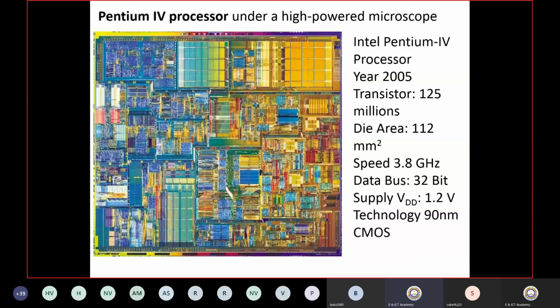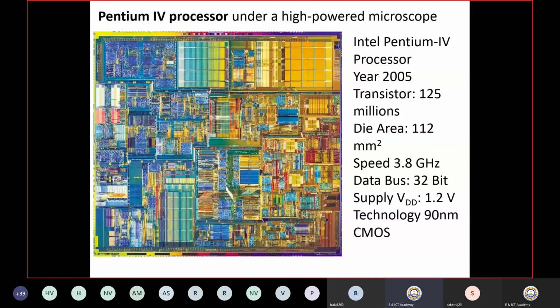How many transistors are we using here? That is the important point. 125 million. So you can imagine, in a few years' duration, scientists and engineers evolved so much that in the same die area of 1112 millimeter square, they are able to integrate more transistors. More transistors give more combinational and sequential blocks, and these form the arithmetic and logic units, and the combination of various things will make the ultimate processor to take decisions.